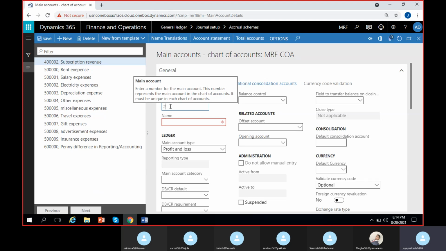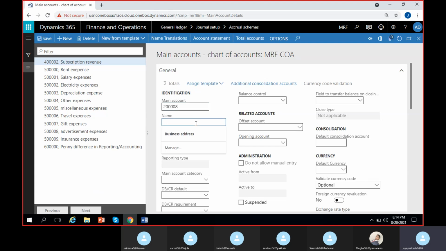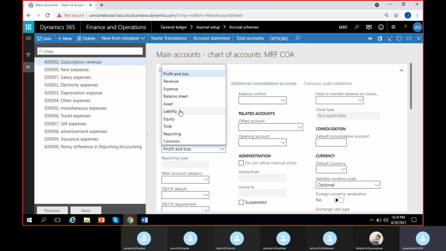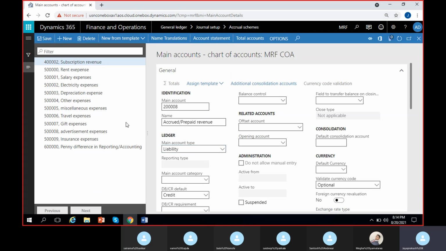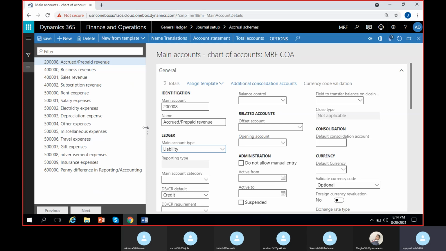Then we have to give a liability account. So I'll give it as 2,08,000, suppose, accrued or prepaid revenue. Perfect. So this is the liability account. So I can save. So done. Two accounts are created. One account is 4,02,000 and the other 2,08,000.